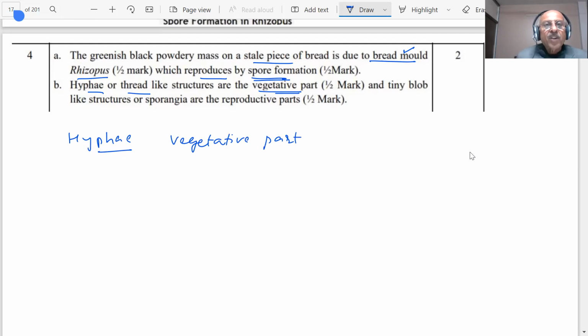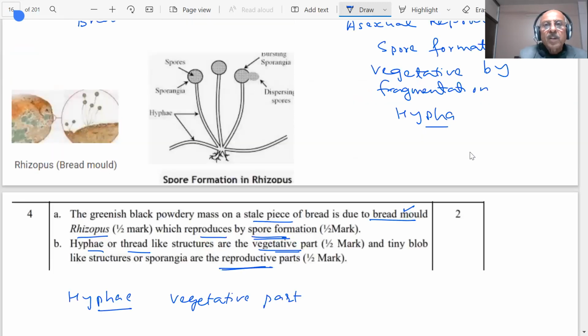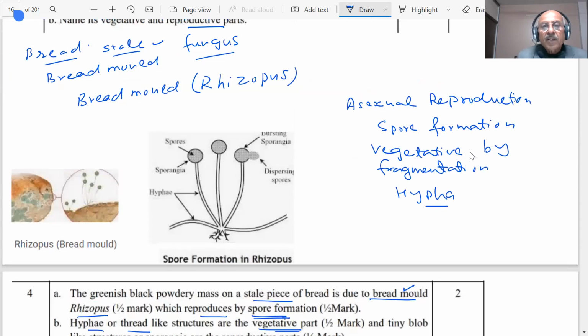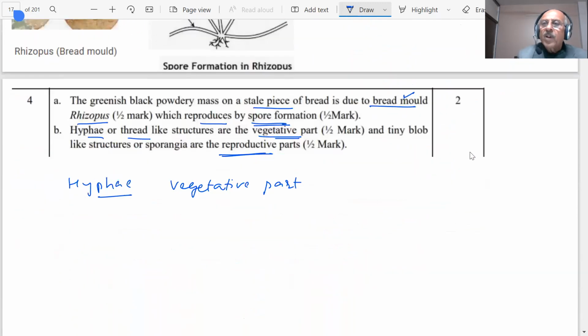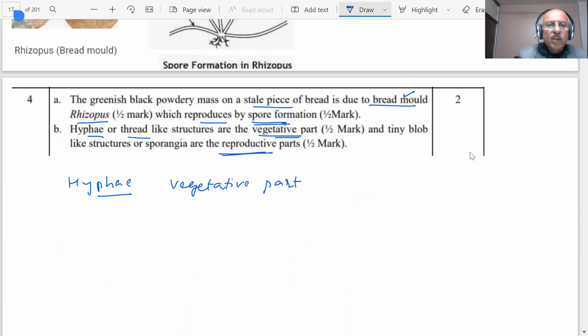And tiny blob-like structures or sporangia are the reproductive parts. We have shown you the sporangia here. These are the reproductive parts. So they will break down. Reproductive and vegetative are the two parts we are talking about.